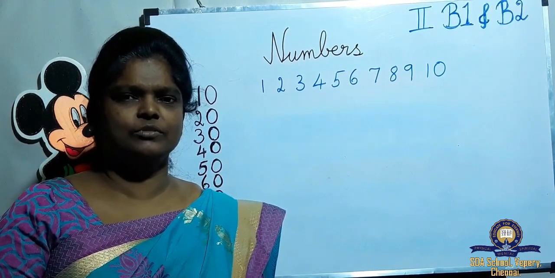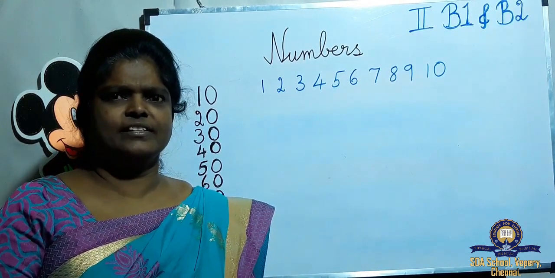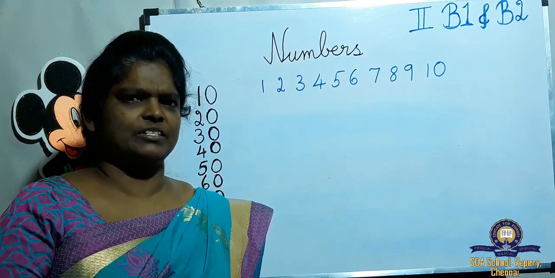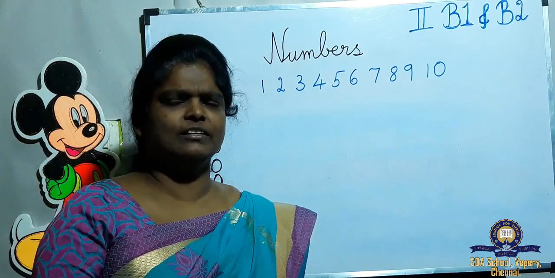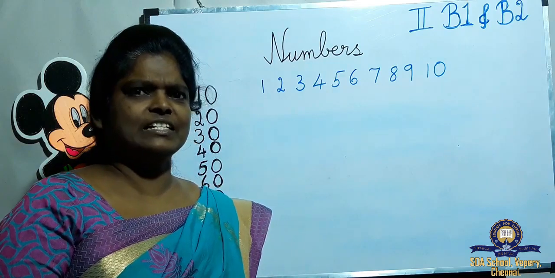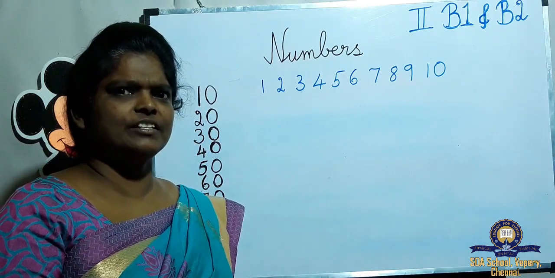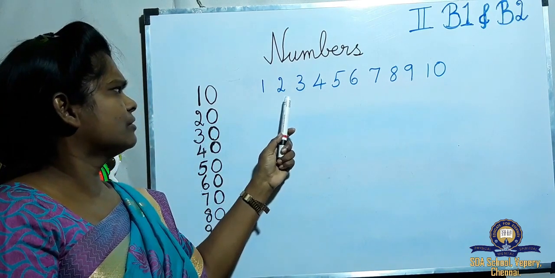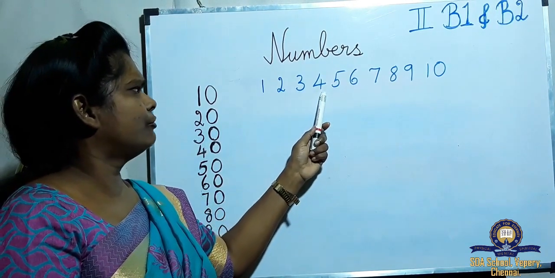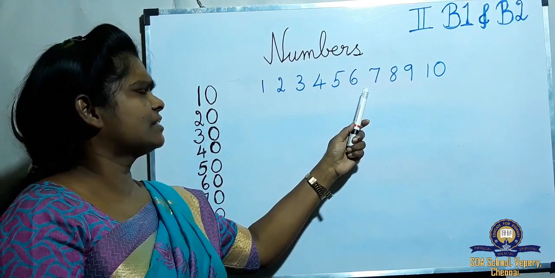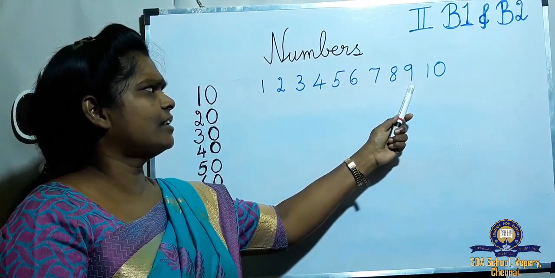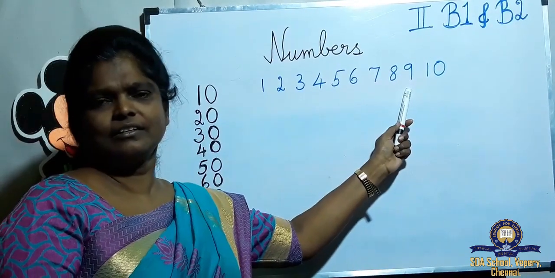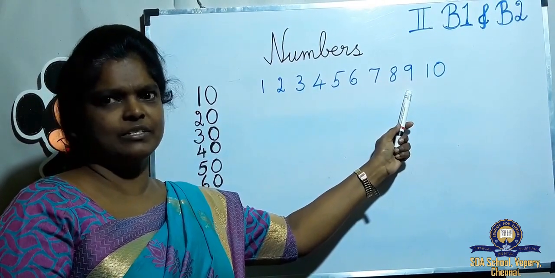Now children, we counted the beads, 10 tens, till 100. So 2-digit numbers. First we'll recall the single digit numbers that you studied in the first standard. See here, 1, 2, 3, 4, 5, 6, 7, 8, 9. Up to 9, these are single digit numbers.